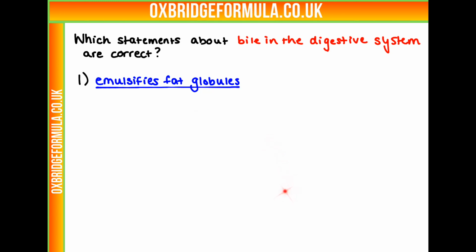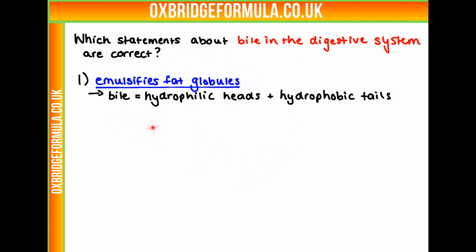So what do we know about bile? Well, we know it helps break down things in the digestive system. And can it do that to fat globules? Well, yes, it can. Bile has hydrophilic heads and hydrophobic tails, and that helps surround smaller fat molecules and separate them up and emulsify them. So it can help break down our lipids, so this is correct.